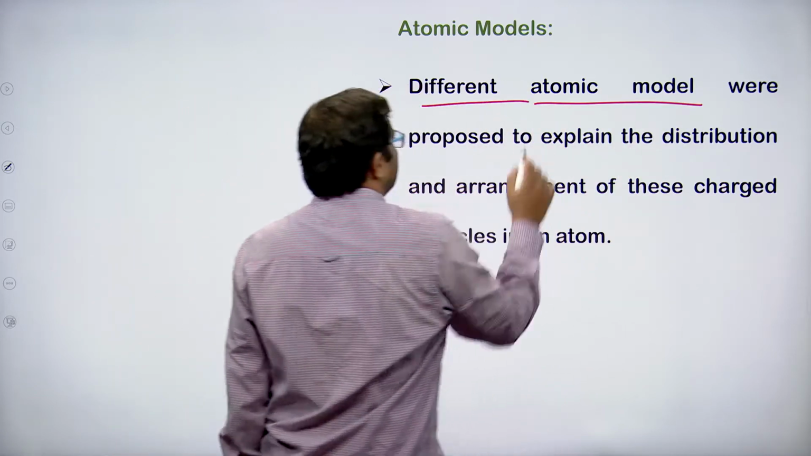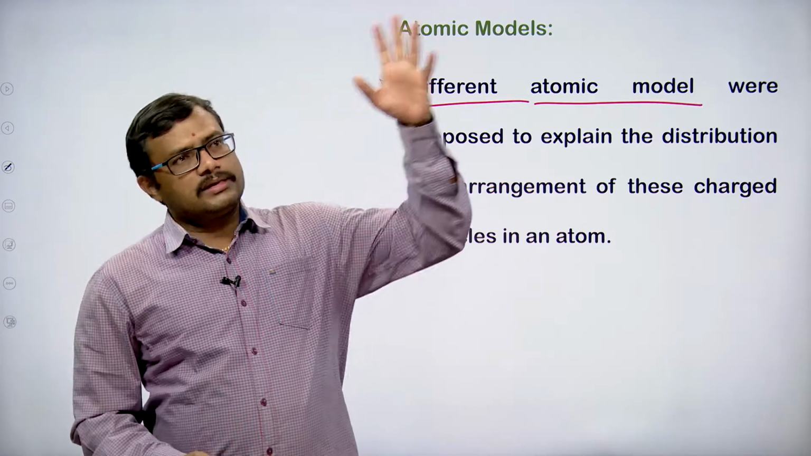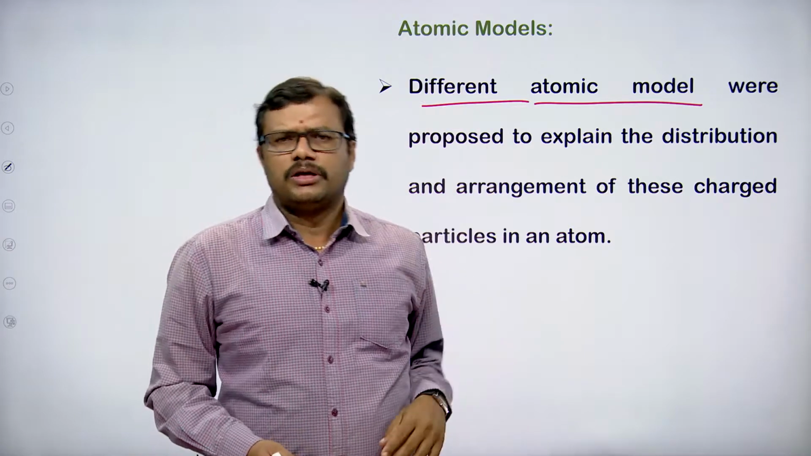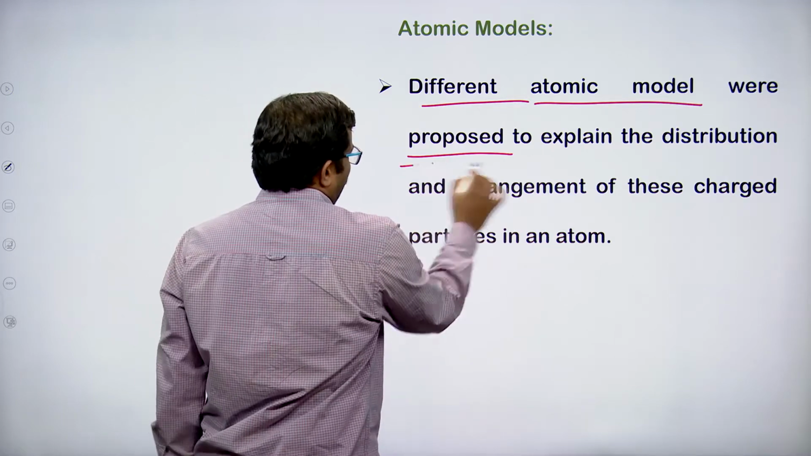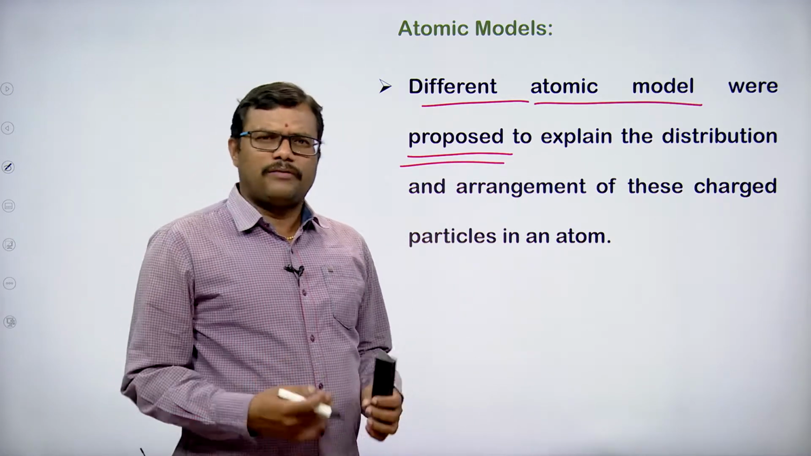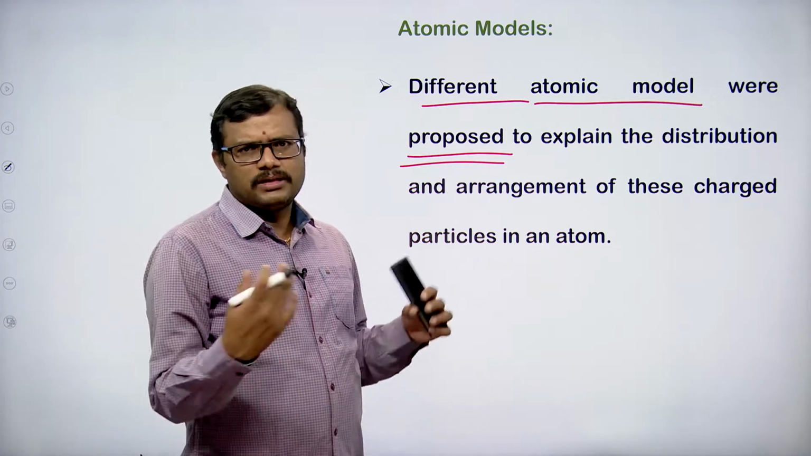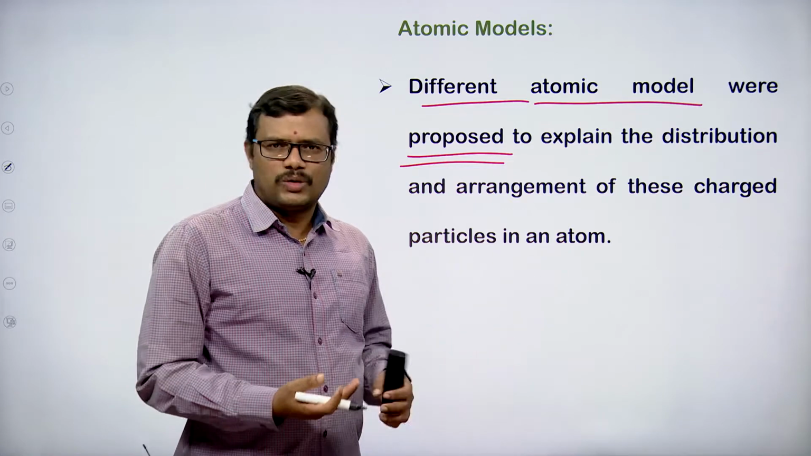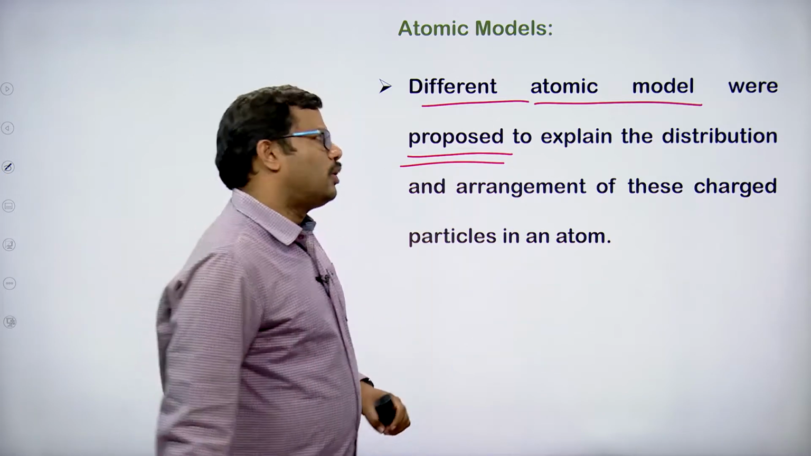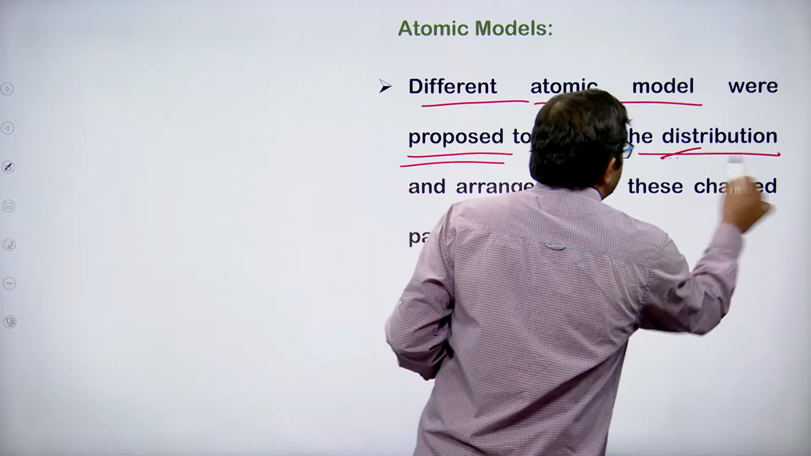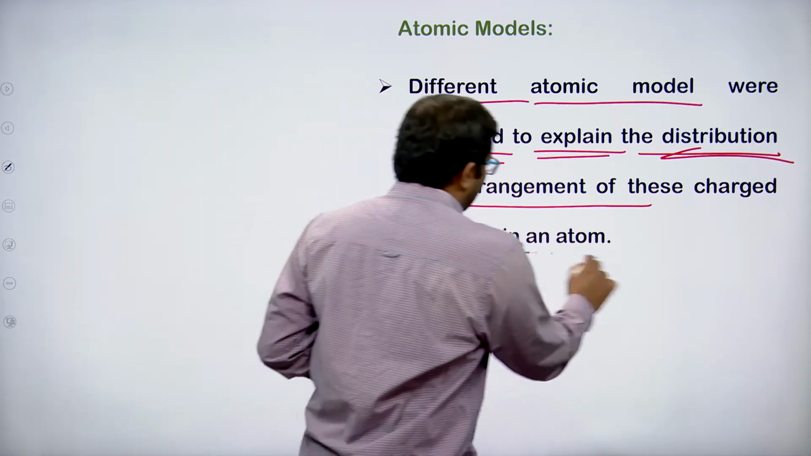Different scientists, according to their knowledge, the experiments they carried out, their assumptions, their thinking and their imaginations, proposed different atomic models in front of the world. If most of the people agree with the concept, it is acceptable. If most of the people disagree, then automatically it is ruled out, simple. So many scientists proposed different atomic models to explain the distribution and the arrangement of these charged particles.